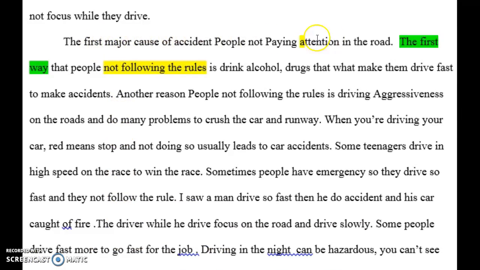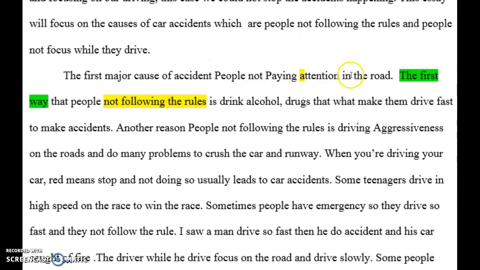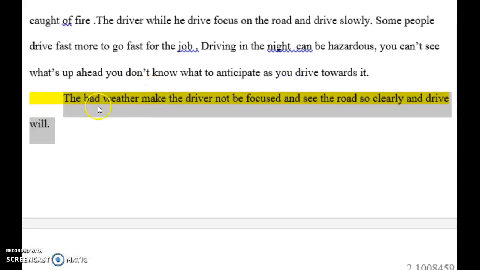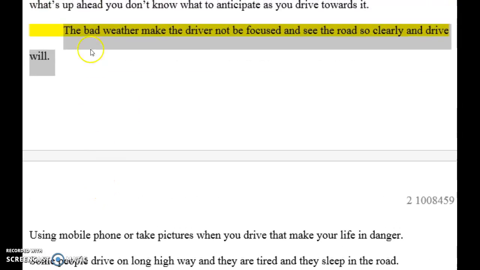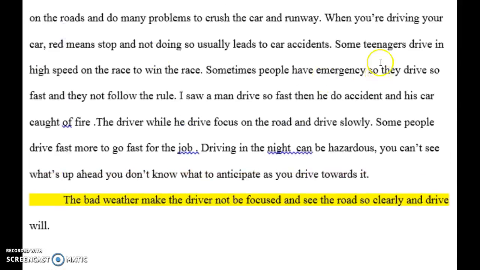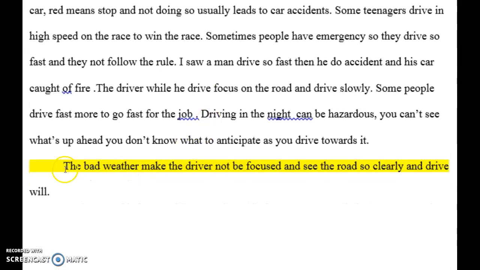So I think you need to write a new one for this first paragraph, saying just people not following rules on the road, right? And then this one, again, do like what you did here in this one. So you give your topic sentence.